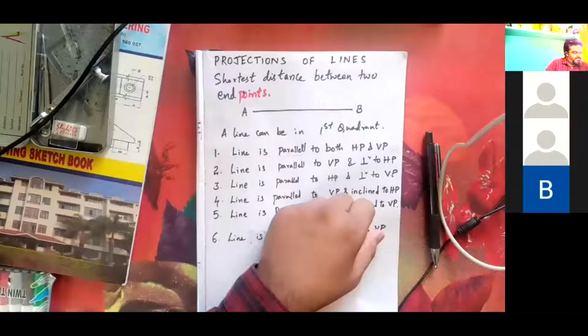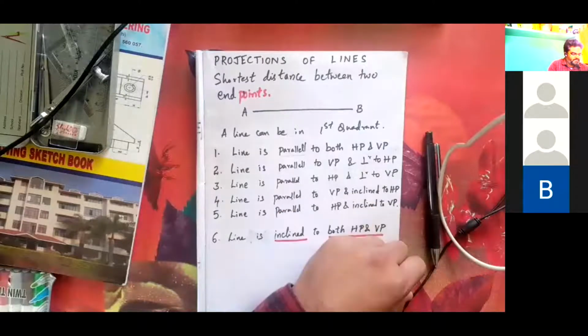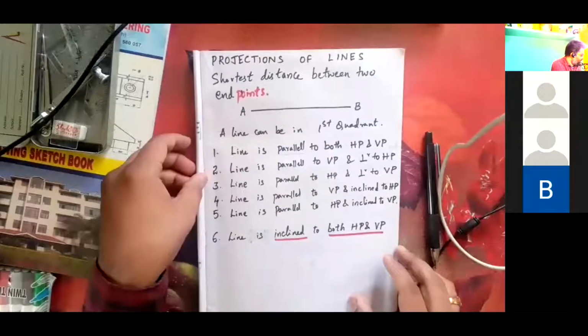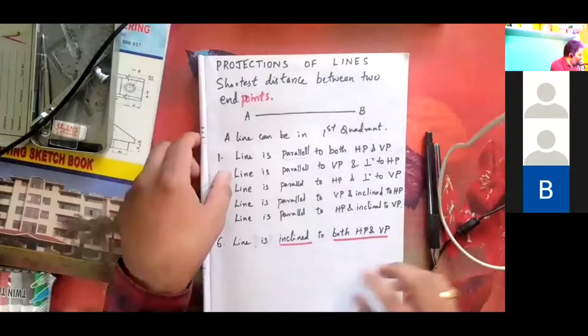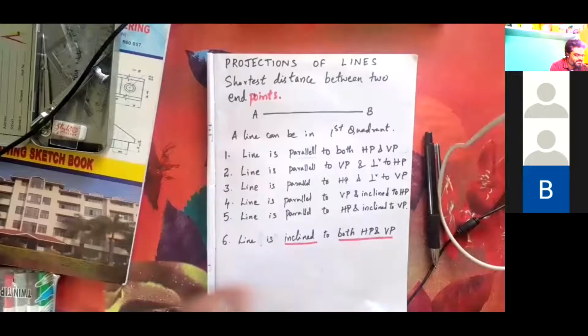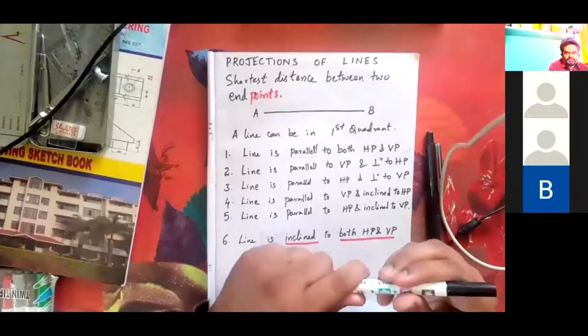However, these lines can be in whatever positions in first quadrant. That is what we were discussing. We'll be continuing with first angle projection, that is the first quadrant projection, where the front view will be above and top view will be below.